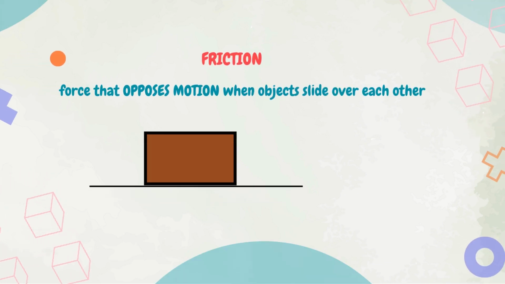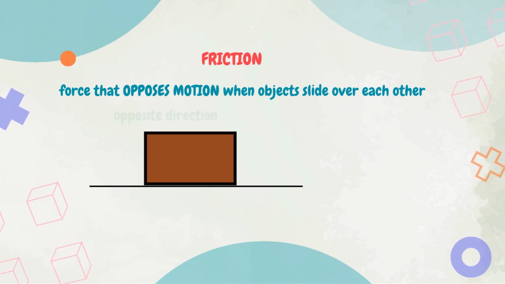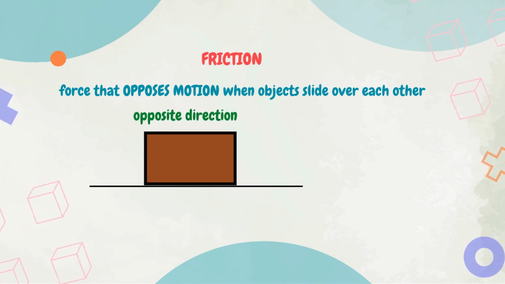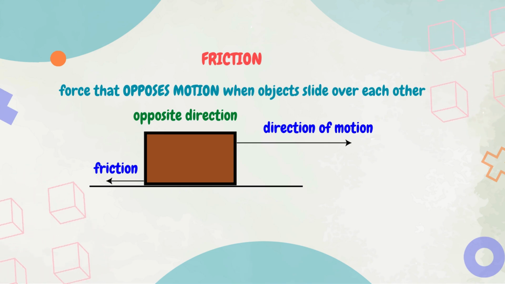Friction. Friction is the force that opposes motion when objects slide over each other. For a moving object, friction acts in the opposite direction to the object's direction of motion. And it always occurs at the point of contact. For instance, if this is the direction of motion of the object, then the friction force will be in the opposite direction. And if the object changes its direction, the friction force also changes to the opposite direction.